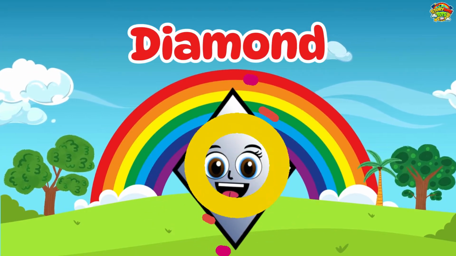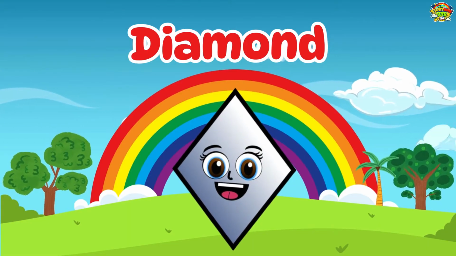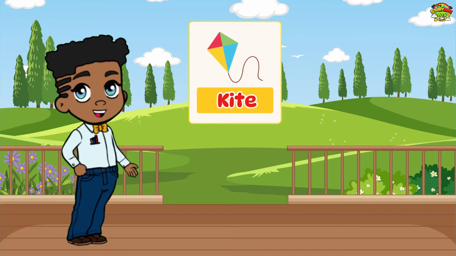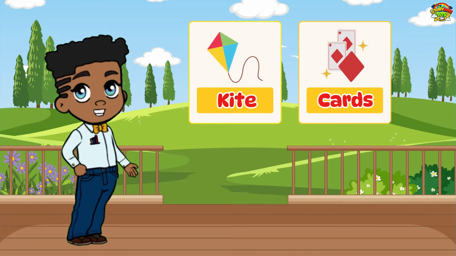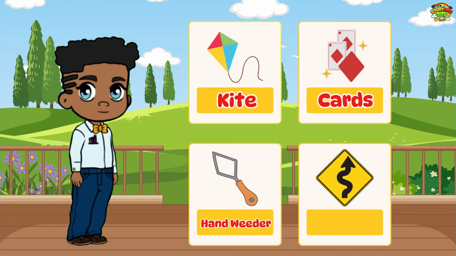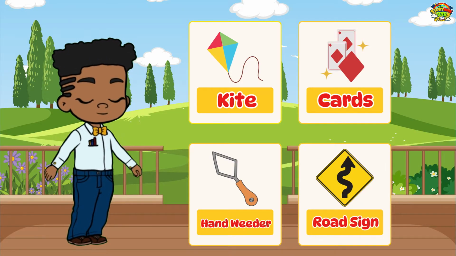Diamond. Kite is diamond. Cards is diamond. Hand weeder is diamond. Road sign is diamond.